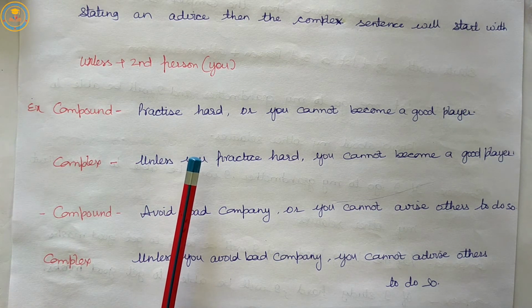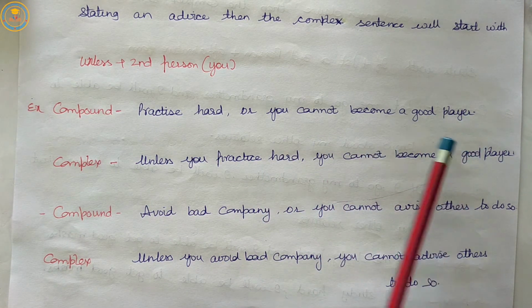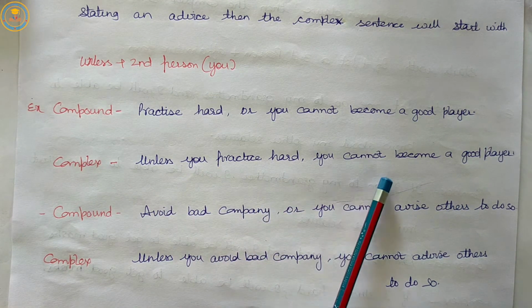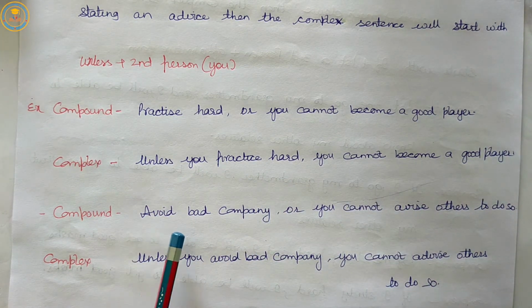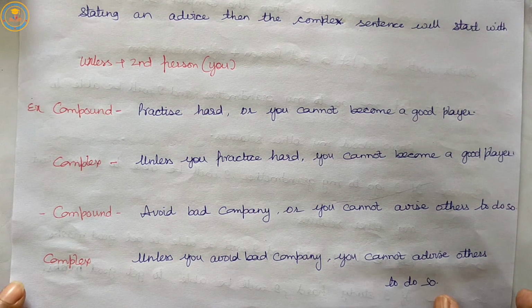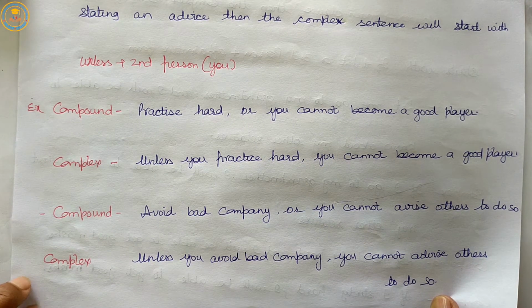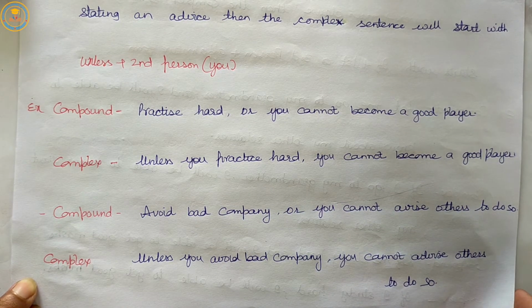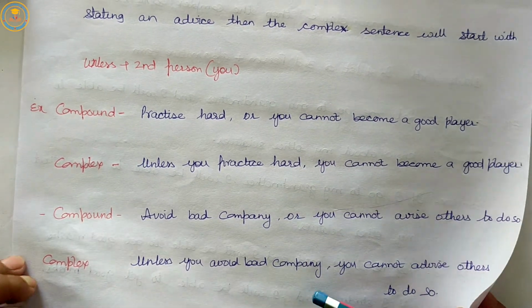So, practice hard or you cannot become a good player. Unless you practice hard, you cannot become a good player. Avoid bad company or you cannot advise others to do so. Unless you avoid bad company, you cannot advise others to do so. So, thoroughly read these sentences to make clear the rule number 10, that is having "or" in the compound sentence with the advice. And while transforming it into complex, we will start our sentence with "unless" plus second person.